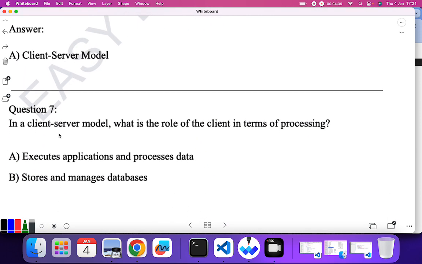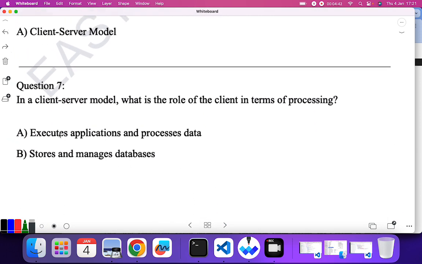Okay, next question is, in a client server model, what is the role of client in terms of processing? Okay, so executes applications and processes data. Basically the main function of a client system or client computer is to process the data or to run the applications. Store and manage the database? No, this cannot be done by a client. So A, till now, is the correct answer.